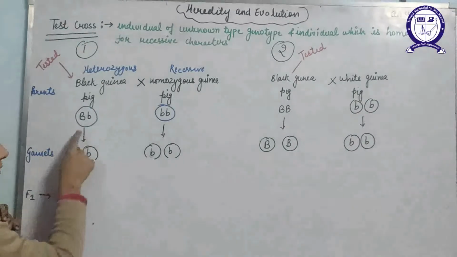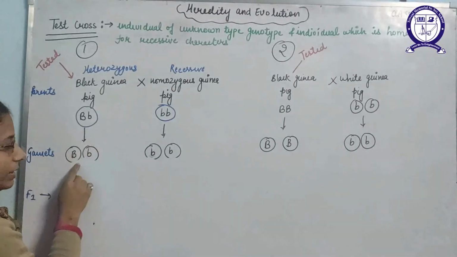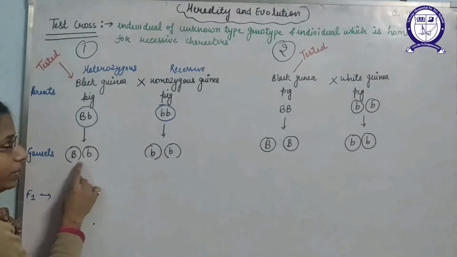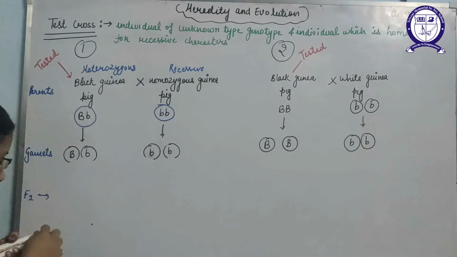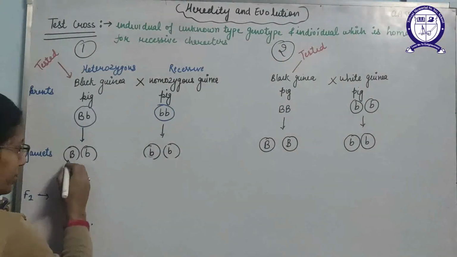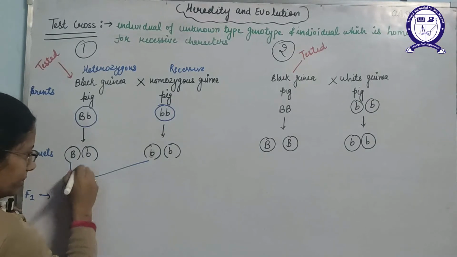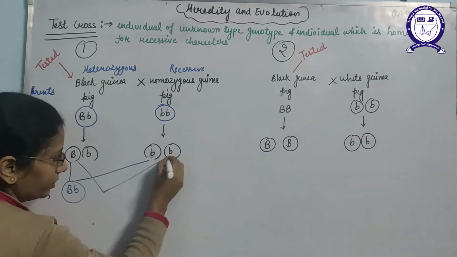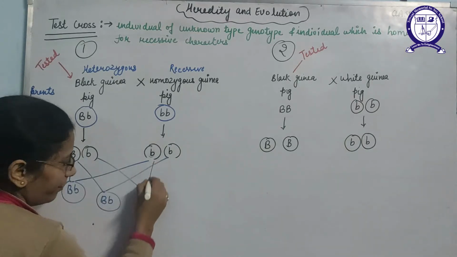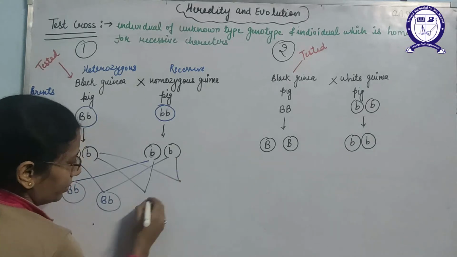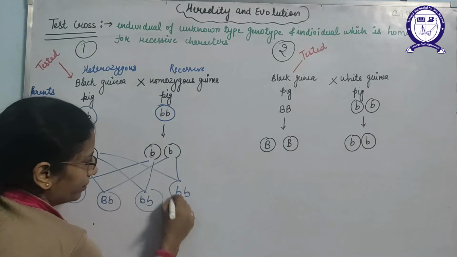At the time of gamete formation, these alleles will make their copies and the alleles will separate. So capital B, small b. In this case also small b and small b. So what would happen now? In the F1 generation, you can perform it in a similar way to what you have done earlier. But in this F1 generation the ratio will be different from the earlier ones. How will it be different? I am telling you, wait.